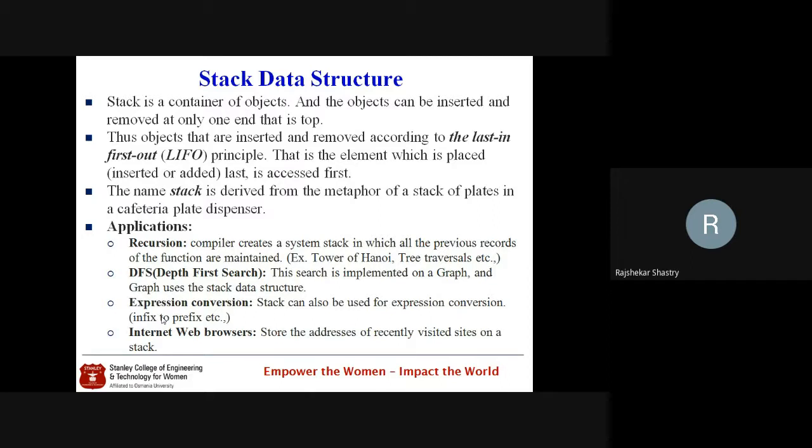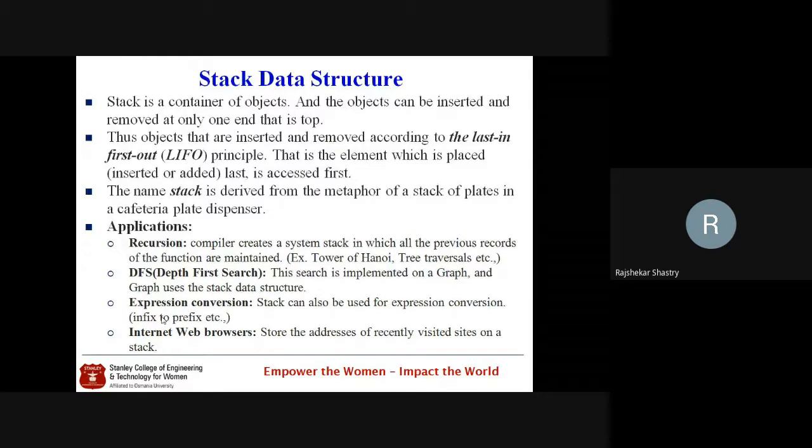And when we adopt this particular definition to perform the operations, we will find a concept called the last in first out principle. That means the object which is inserted last is the element which will be deleted first.